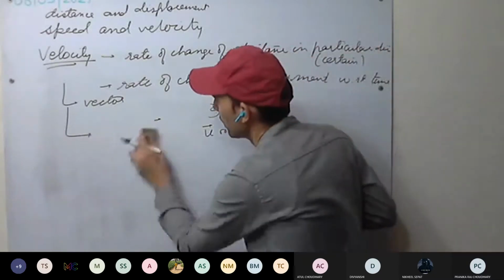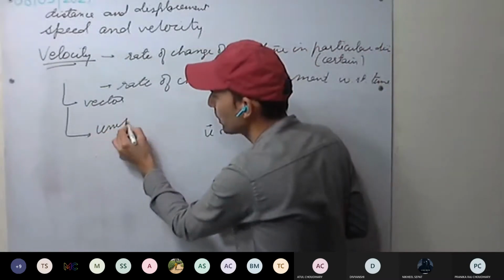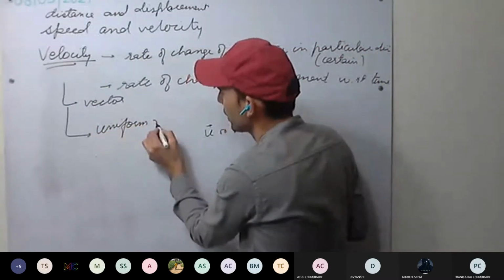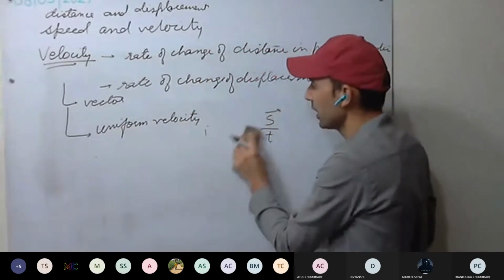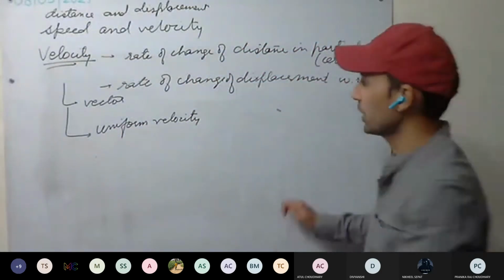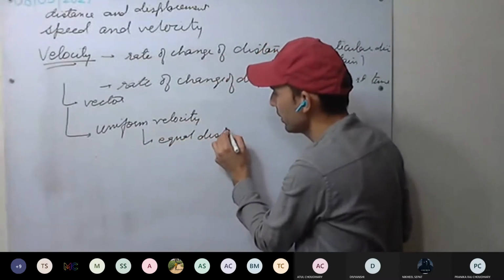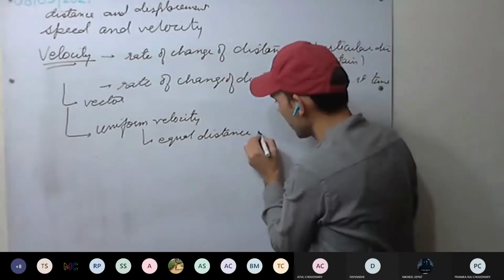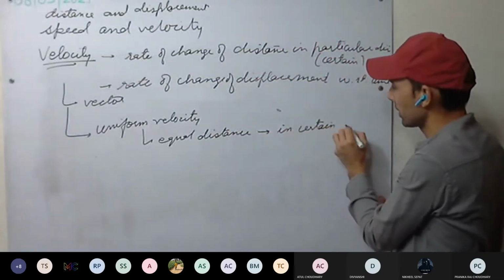Yes. Okay. We discuss first uniform velocity. Uniform velocity means a body is covering equal distance in a certain direction. That is, direction is not changing.